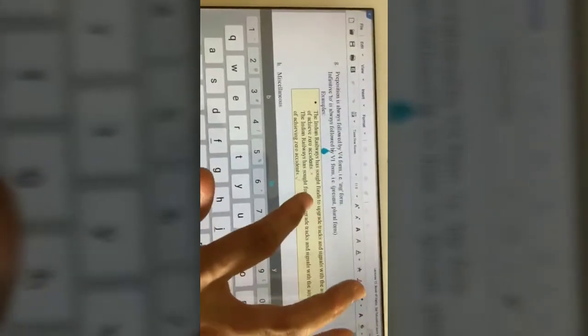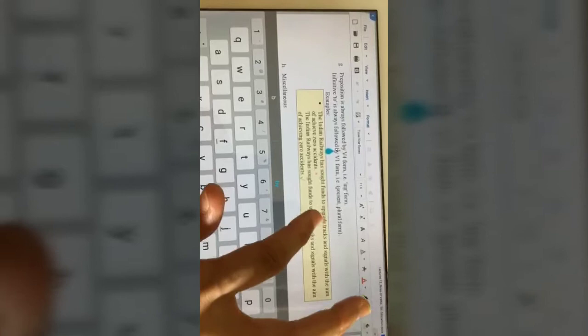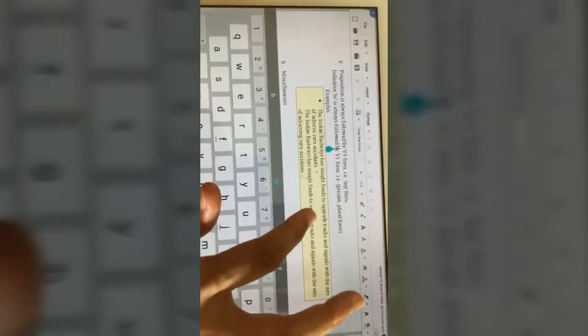To upgrade. To is an infinitive. Upgrade. What form of verb is it? It is a present and a plural form. That is V1. So this is also right.